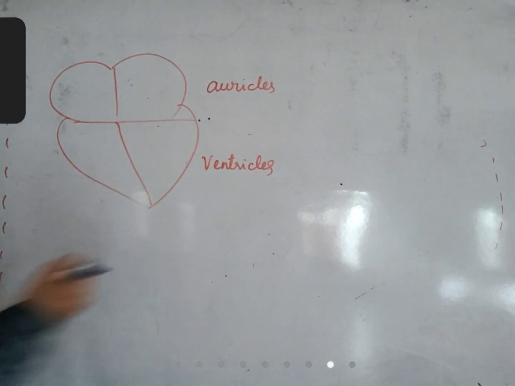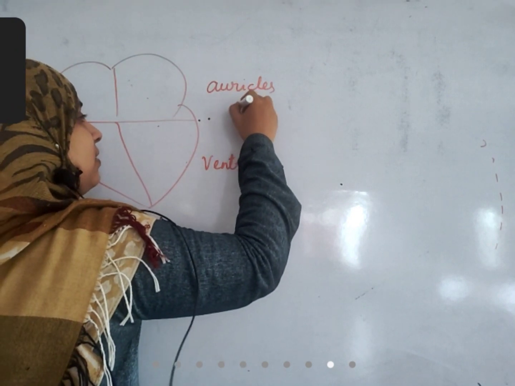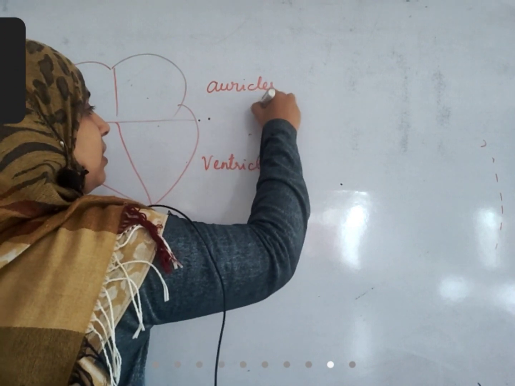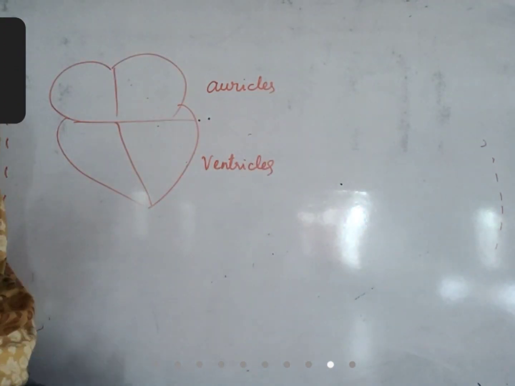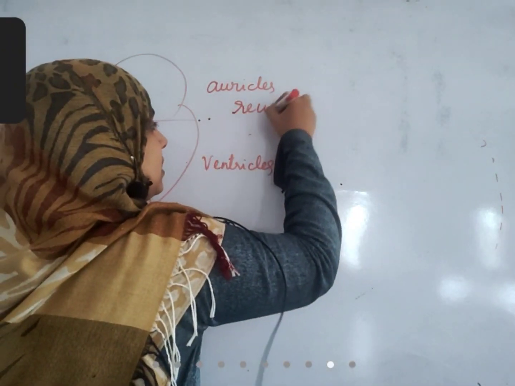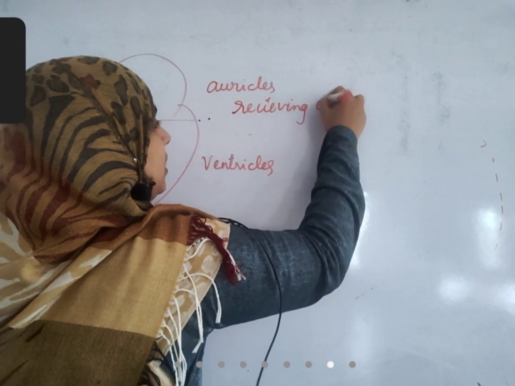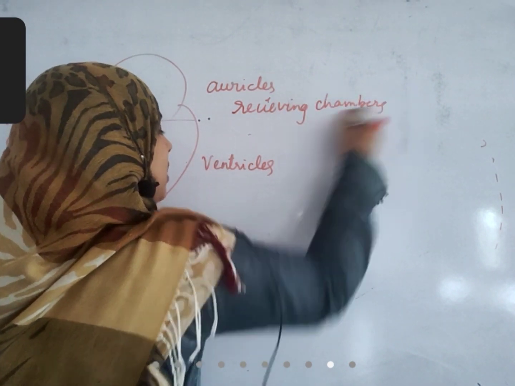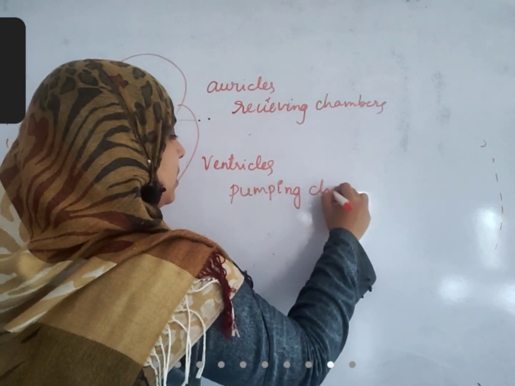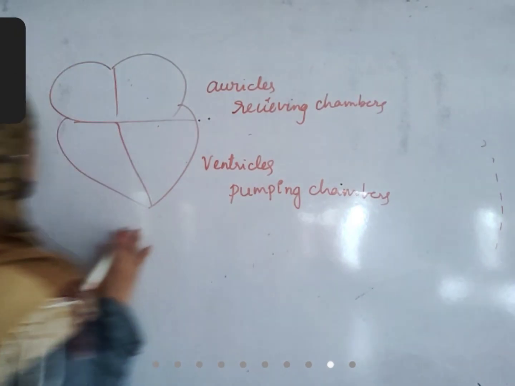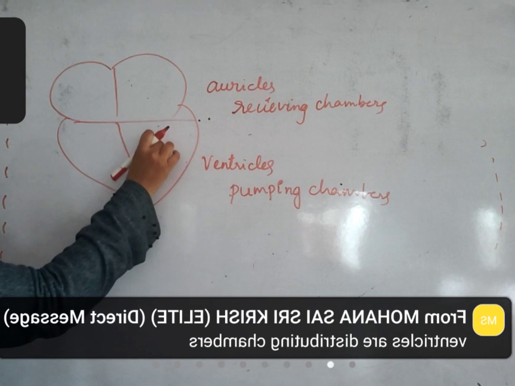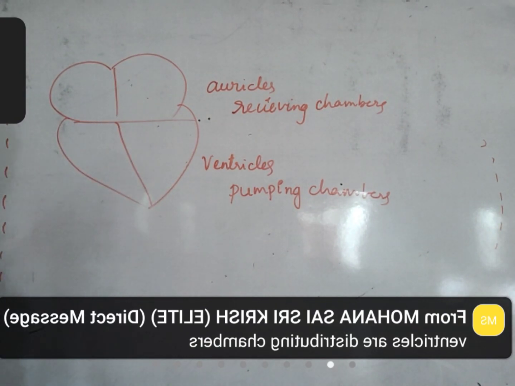Auricles are receiving chambers, they receive the blood. And ventricles are pumping chambers. Based on whether it is right side or left side, they are called as right auricle, right ventricle, left auricle, left ventricle. That is about chambers.